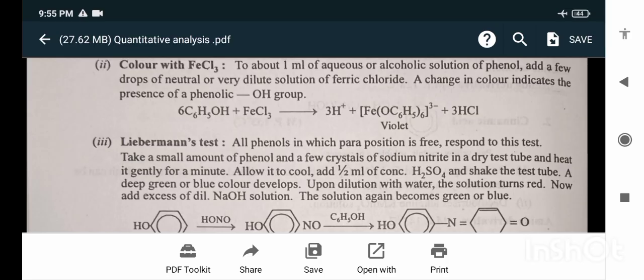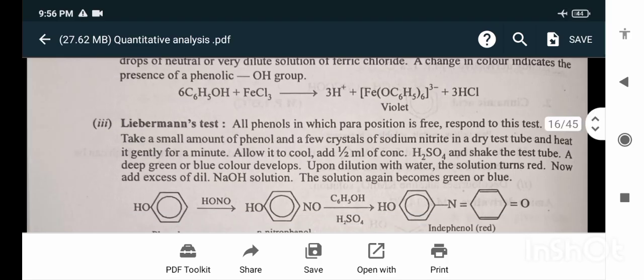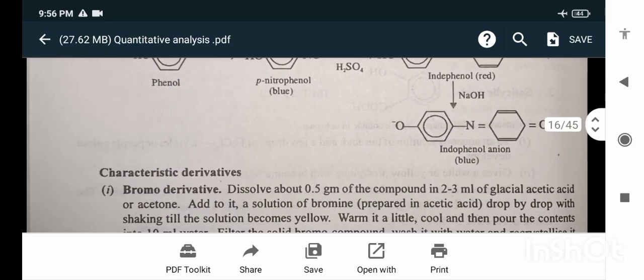A deep green or blue color develops. Upon dilution with water, the solution turns red. Now add excess of dilute NaOH solution. The solution again becomes green or blue.